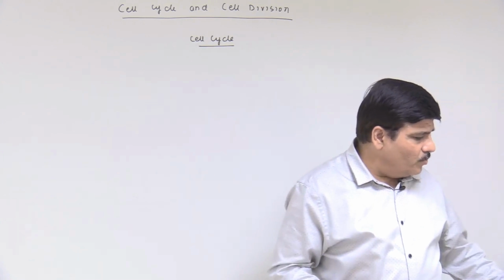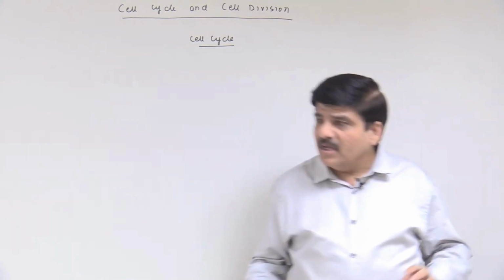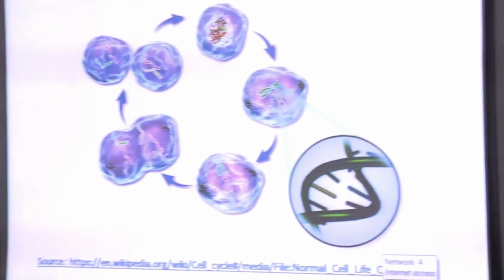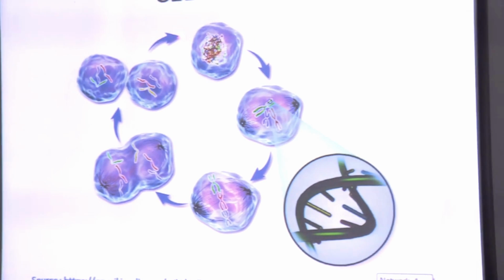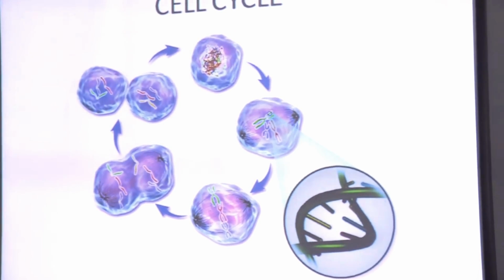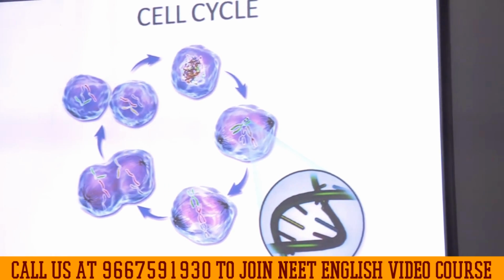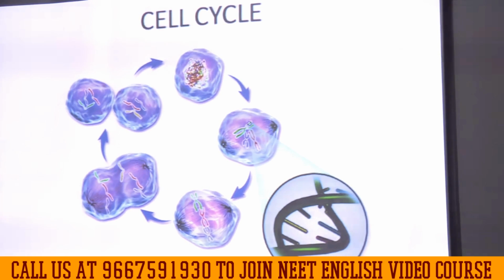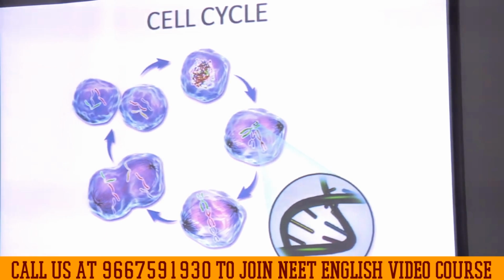Let us see what exactly is meant by a cell cycle. As you can see in this diagram, the source is given here. This is what we will acknowledge. This diagram has been taken from this particular source, and the credit goes to them. It's a beautiful diagram, and you can study more about it from the source as well.